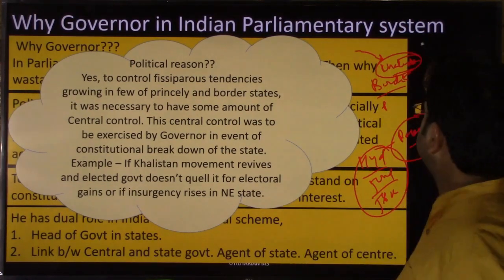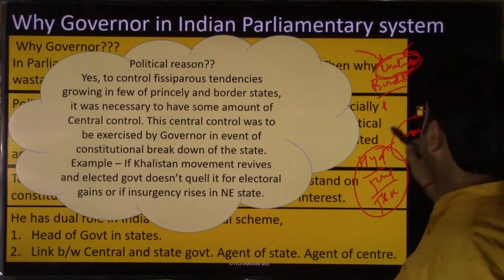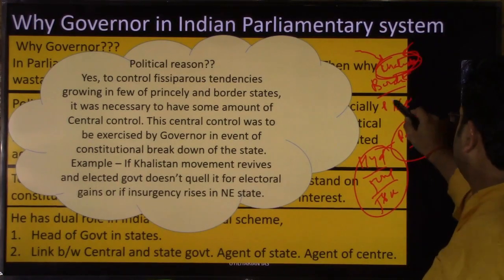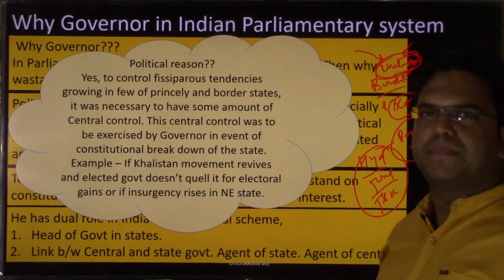They were fomenting this type of movement, telling them to demand a separate movement. In border areas, in northern and northeastern states as well, they were continuously demanding separate nationhood.